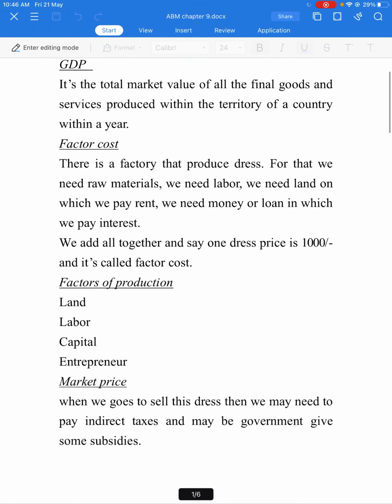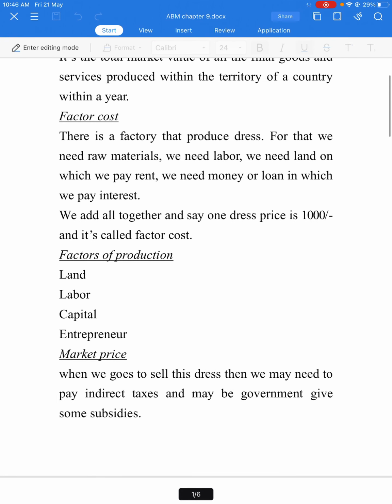What is factor cost? In this chapter we will see some terms like factor cost, market price, like that, because case studies come from this and the theory part is less, so we must understand the concepts and do the case studies. So what is factor cost?